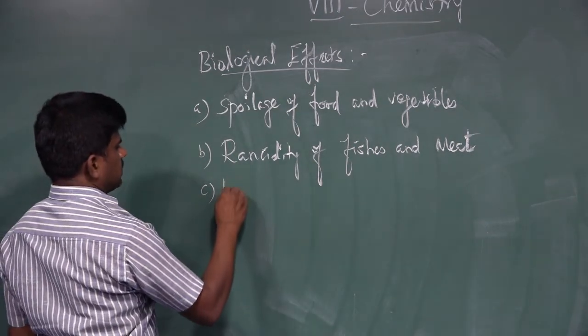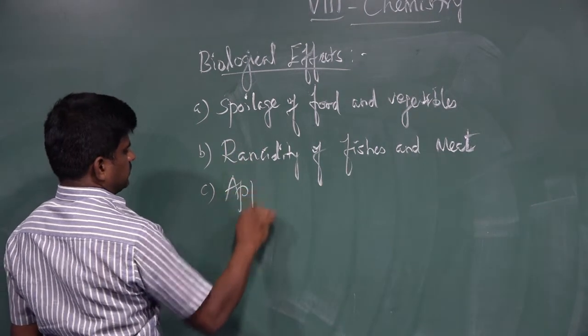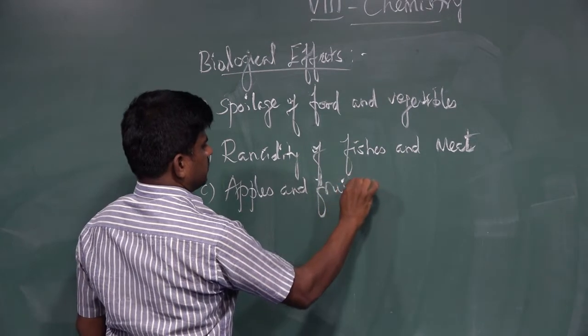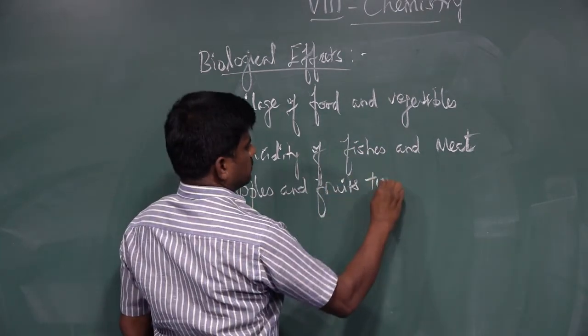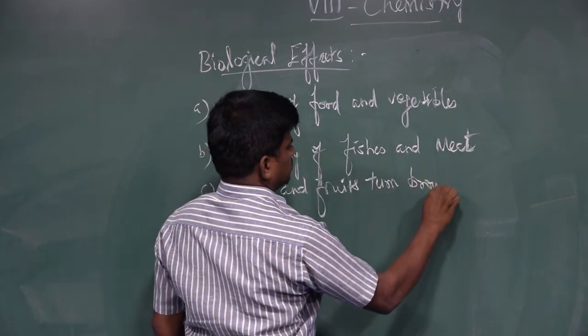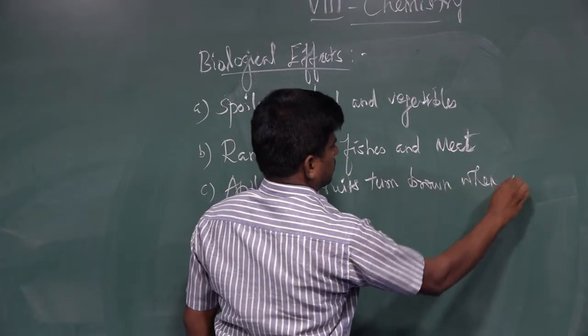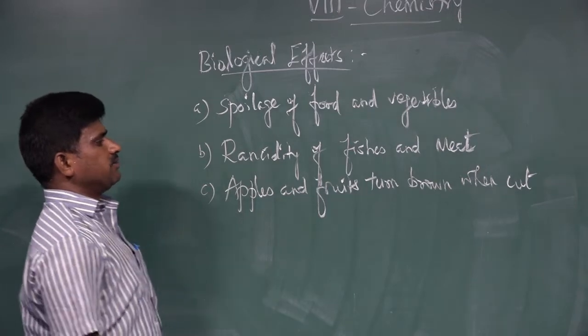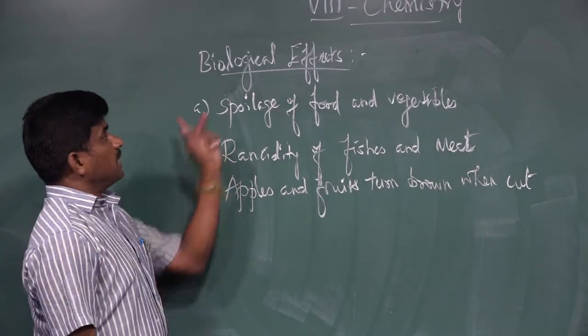The third one is that apples and some other fruits turn brown when cut. These are the three ways we can observe biological effects.